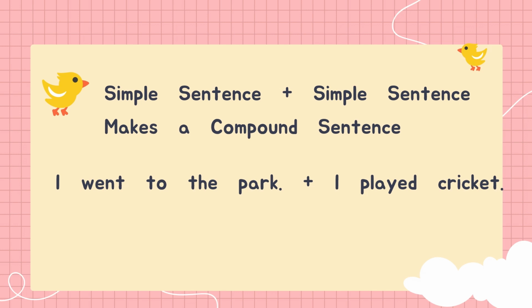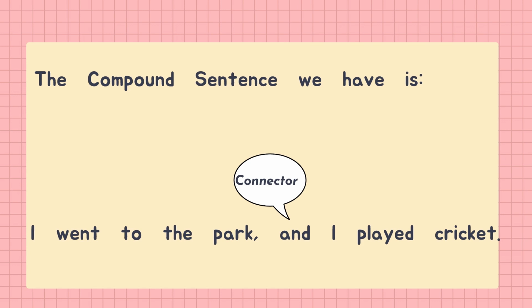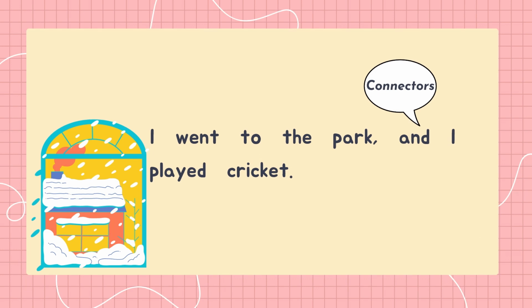A simple sentence plus a simple sentence makes a compound sentence. I went to the park, plus I played cricket. A compound sentence we have is like, I went to the park and I played cricket. And is a connector here.